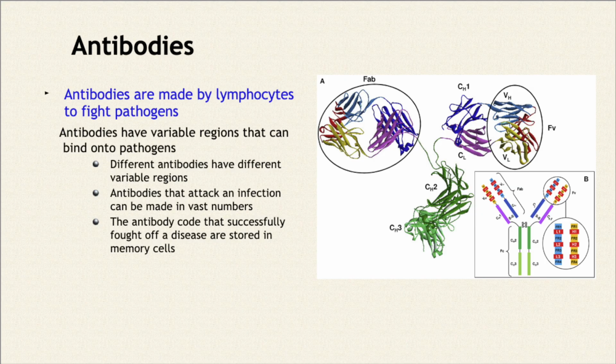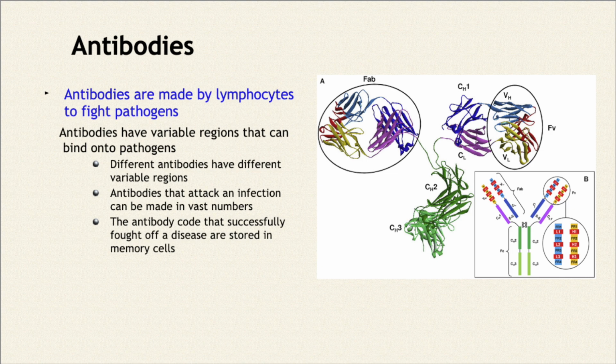Sometimes a lot of pathogens just dodge the phagocytes, sorry. All right? So, different antibodies have different variable regions. Antibodies that attack an infection can be made in vast numbers. We can also have memory cells. So, some of the lymphocytes that are making that antibody will become long-lived cells, right? And they can live for the rest of your life. So that cell that's making that type of antibody will sit around forever.